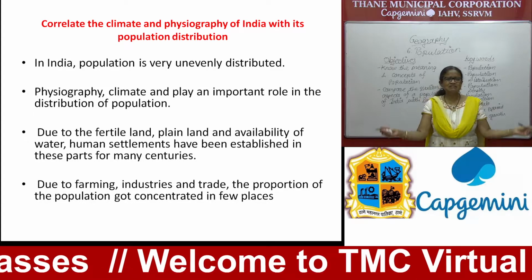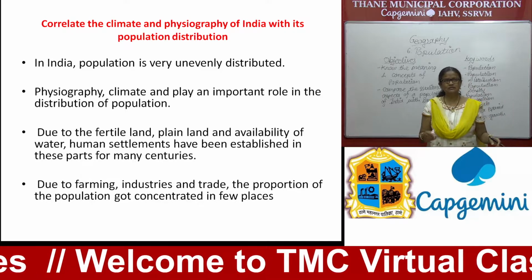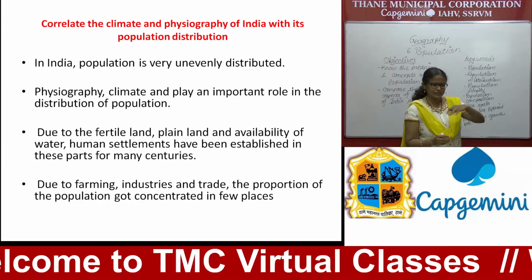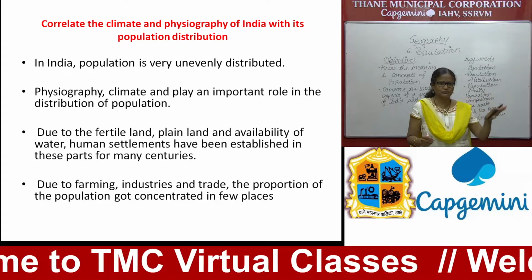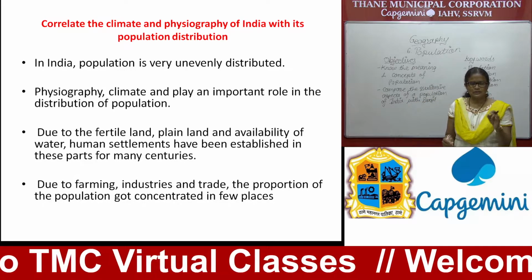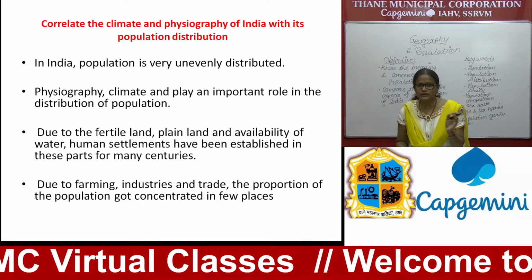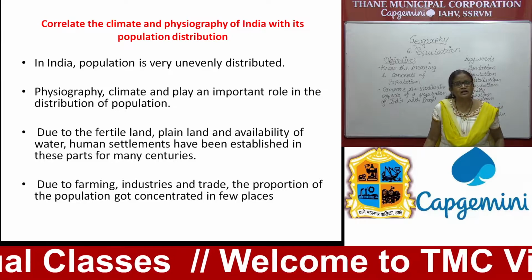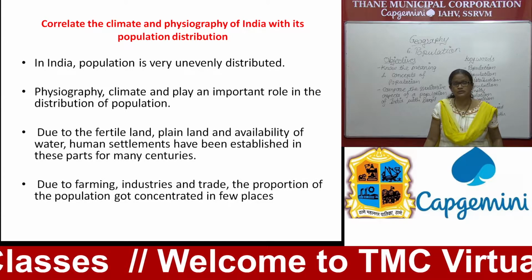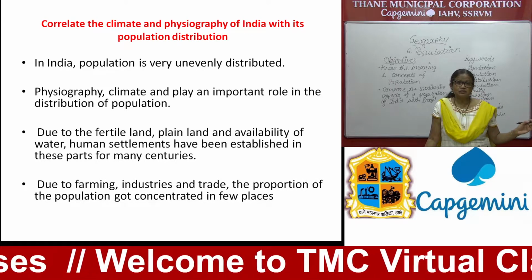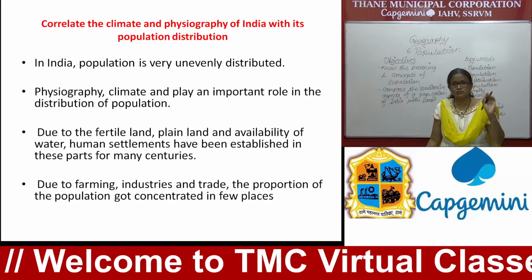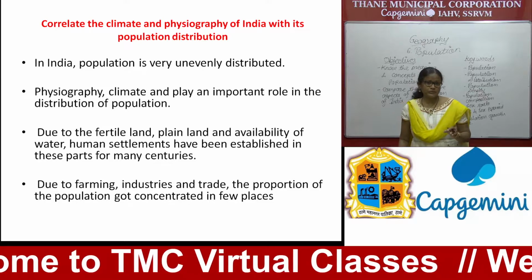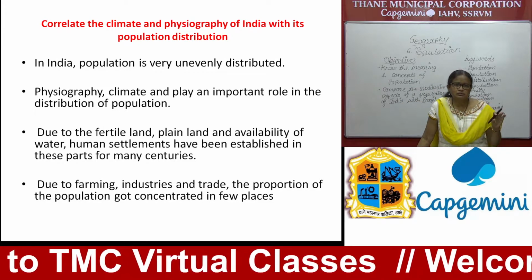Let's see what is the relationship between the physiography of India and its population distribution. We have seen the northern belt like Punjab and Uttar Pradesh, and that belt has a high population distribution, whereas some parts of northern states like Jammu and Kashmir, Arunachal Pradesh and Himachal Pradesh don't have much population.